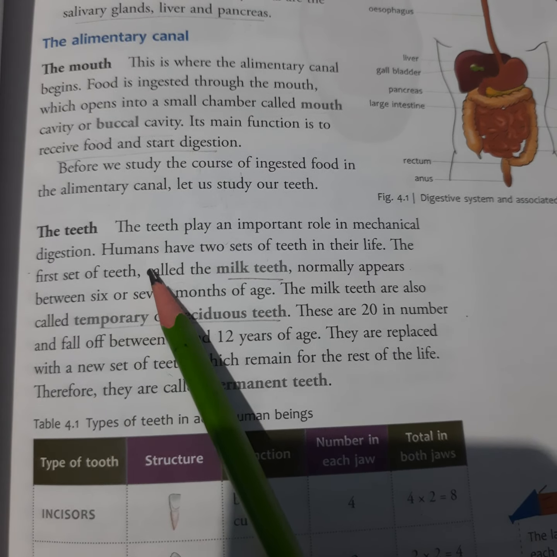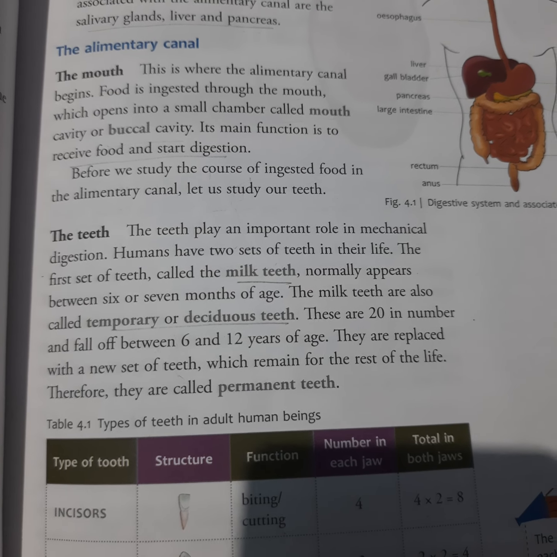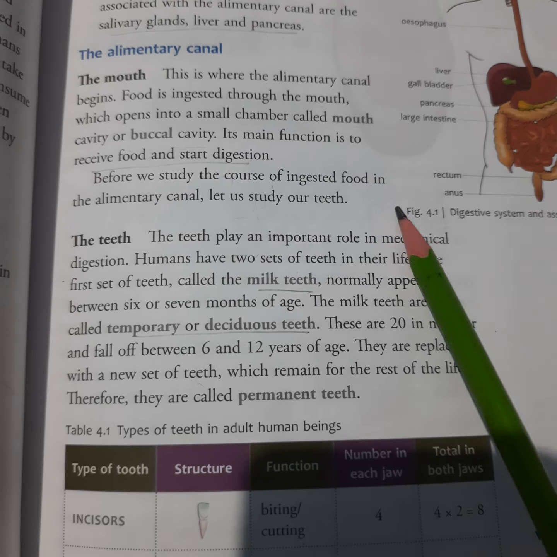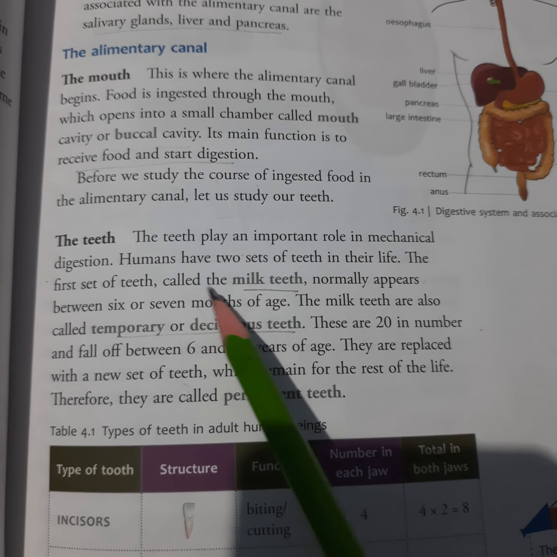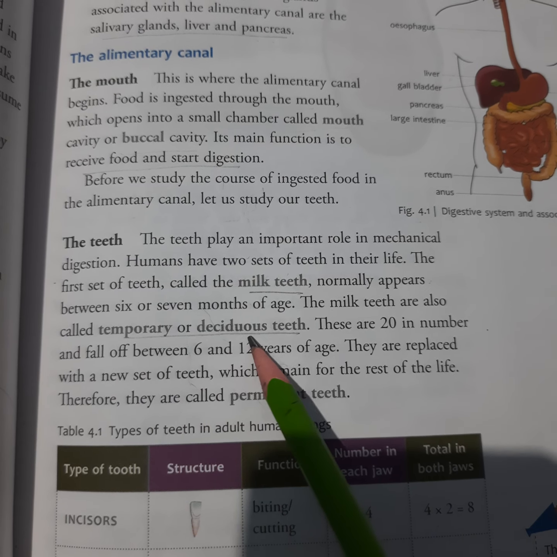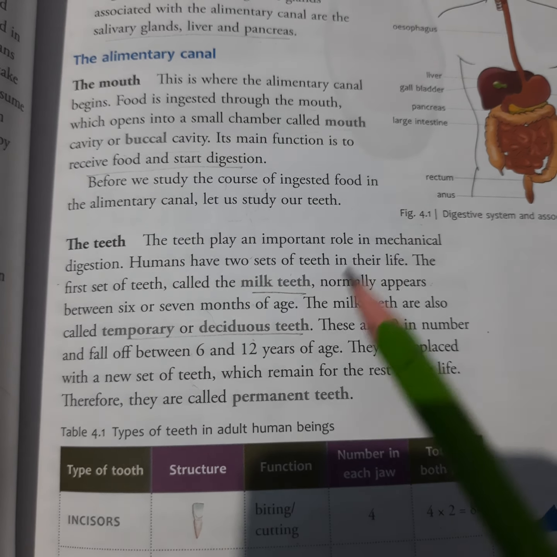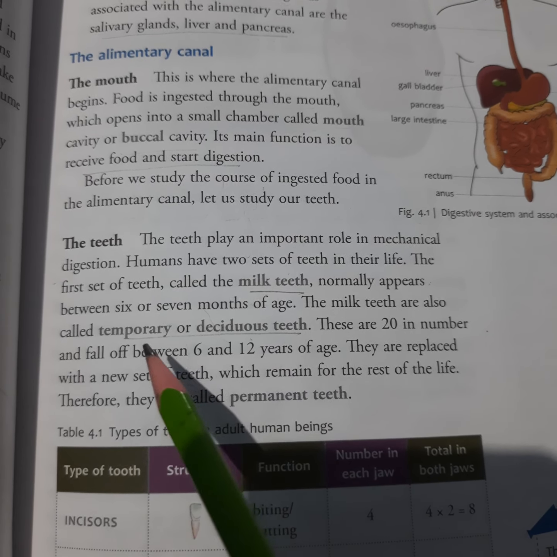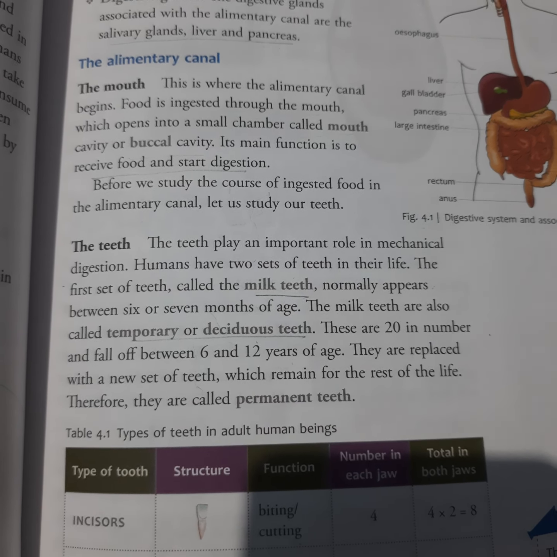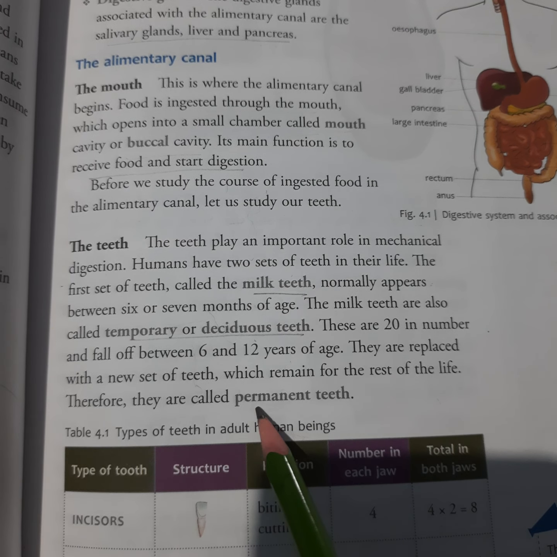The teeth play an important role in mechanical digestion. Mechanical digestion means whatever food is broken down through the teeth. Humans have two sets of teeth in their life, that is milk teeth and the temporary or deciduous teeth. Milk teeth normally appear between 6 to 7 months of age, and these temporary deciduous teeth, 20 in number, fall between 6 to 12 years of age. They are replaced by a new set of teeth which remains the rest of life, that is called permanent teeth.